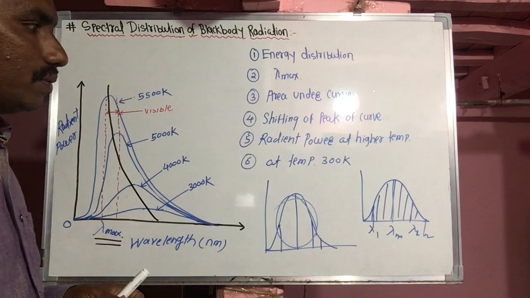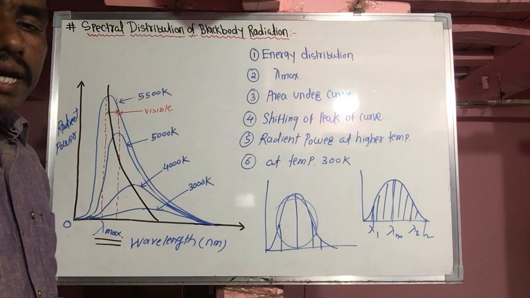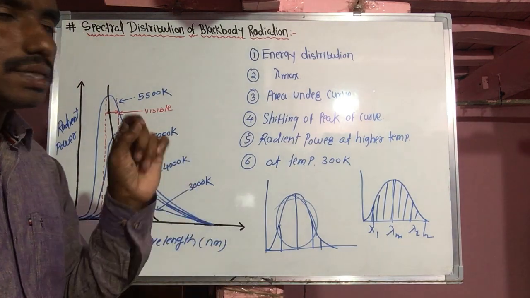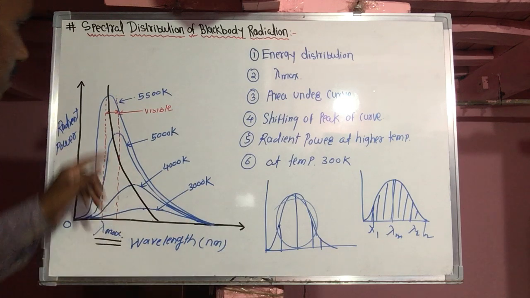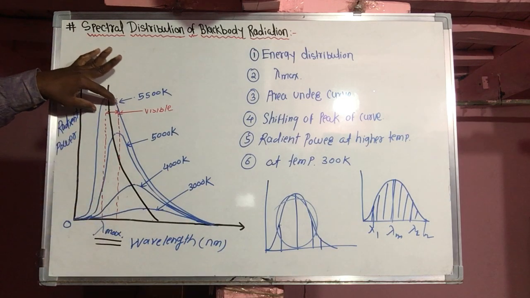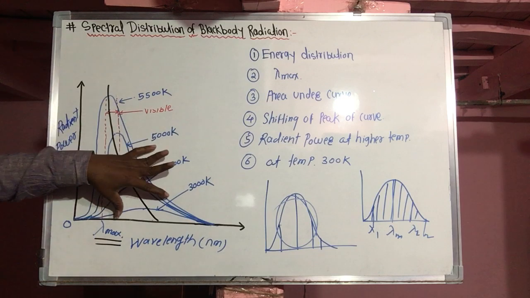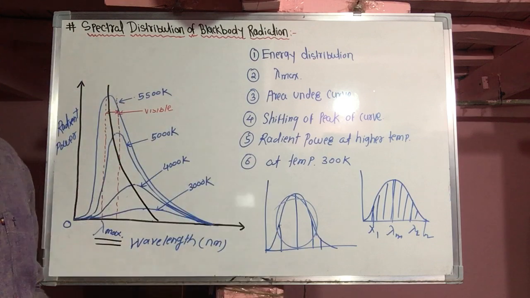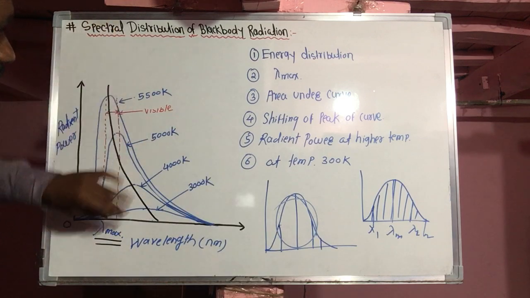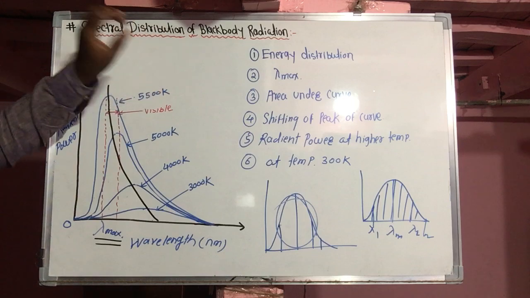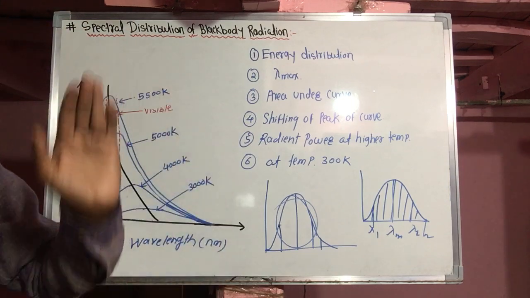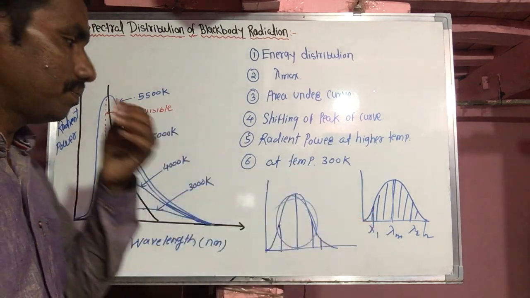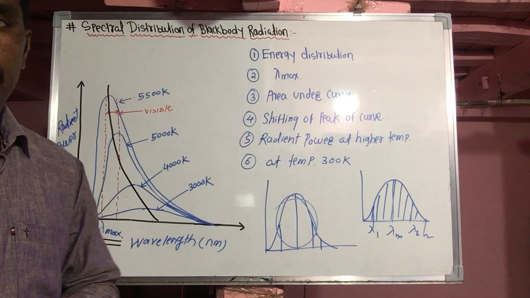Now, the fifth one. Radiant power, that is the amount of radiant energy emitted per area per time, is higher for higher temperature. See here, the area bounded by the maximum curve denotes the total energy emitted, and this energy emitted is maximum for the maximum temperature. That means the radiant power emitted, or the energy emitted per area per time, increases with increasing temperature and decreases with decreasing temperature.